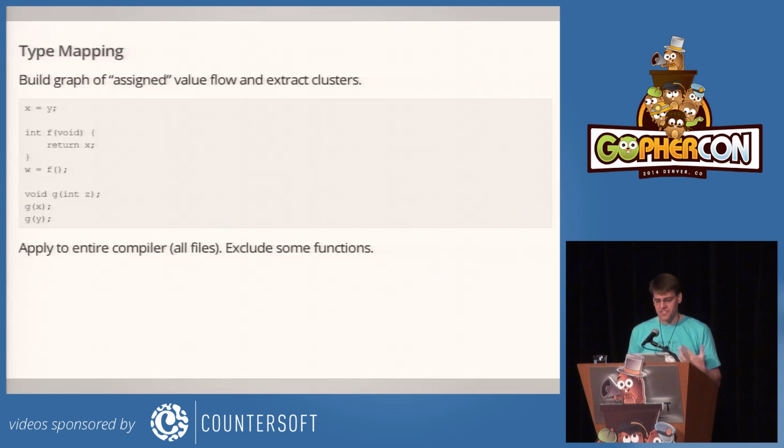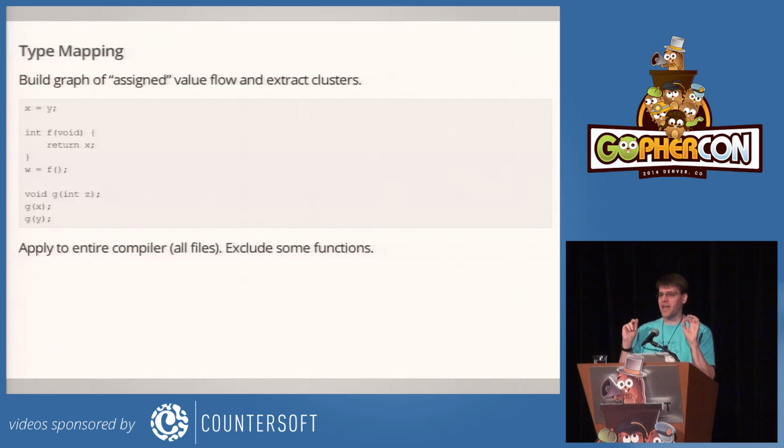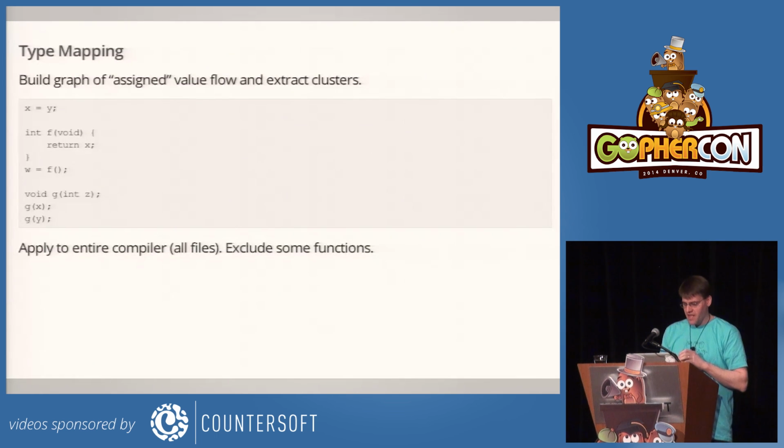And the way that we approach this in the converter is to build a graph of values that are flowing through the program as a result of assignments. So, for example, if there's assignment x equals y, then x and y should probably be the same type in the Go program we generate. Similarly, there are some implicit assignments. So if you return x from f in the second block and you assign it to w, well, w and x should probably have the same type as well. Those are clearly related values.